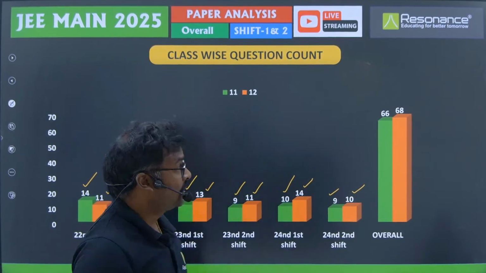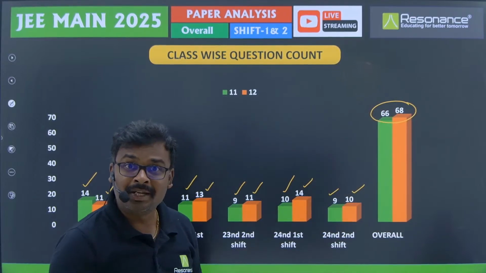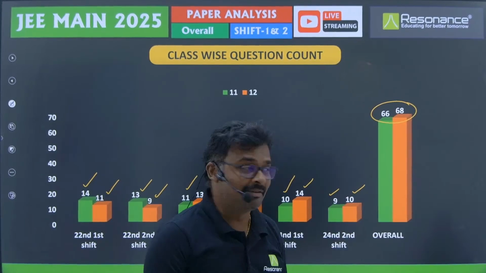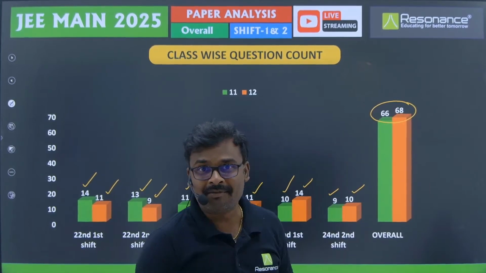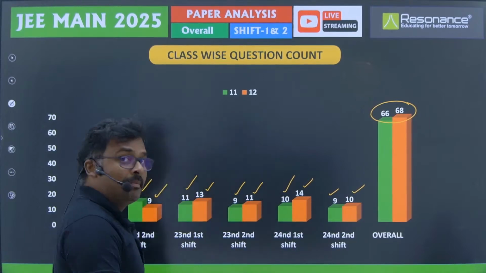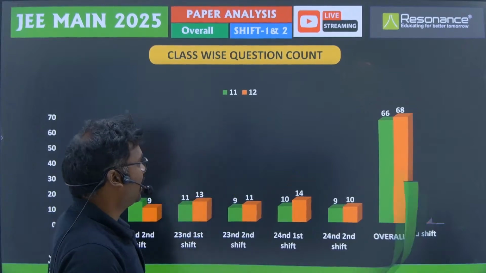So this is one idea, and you can also get proof from the average here: 66 questions came from the 11th standard, and 68 questions came from the 12th standard, almost equal, right? So the weightage or the importance between 11th and 12th standard can be said to be almost the same.